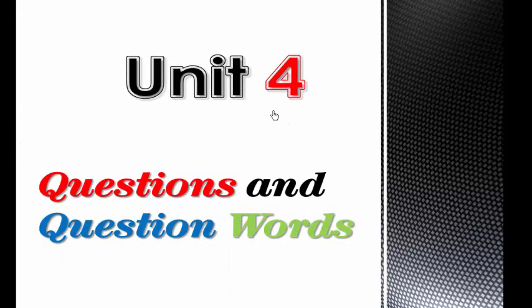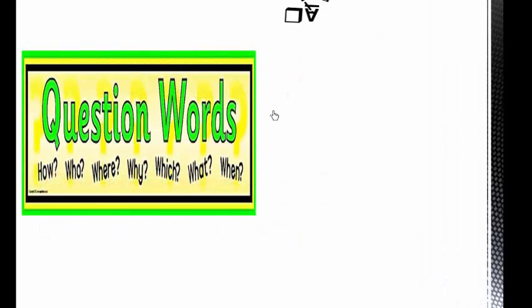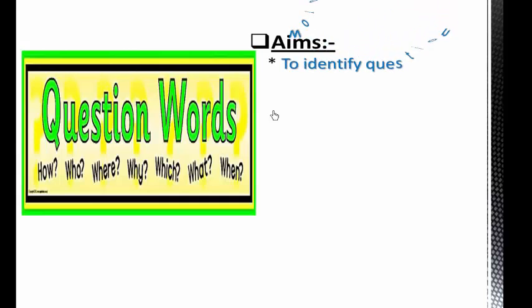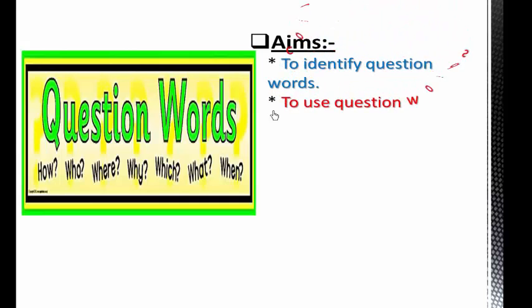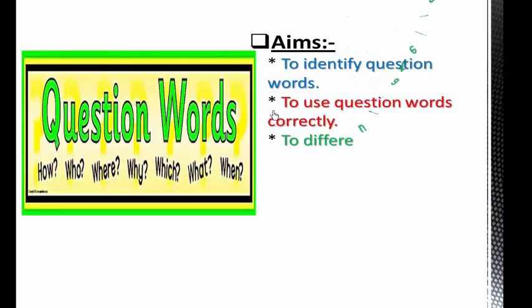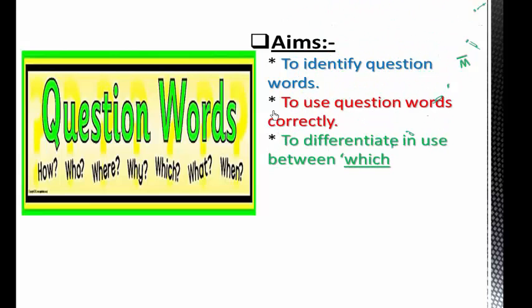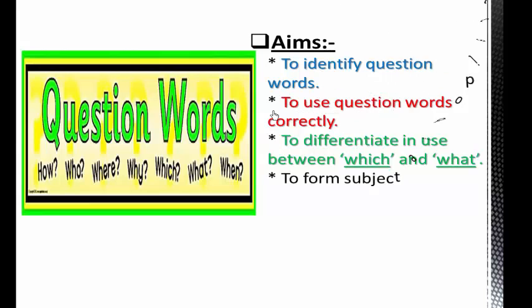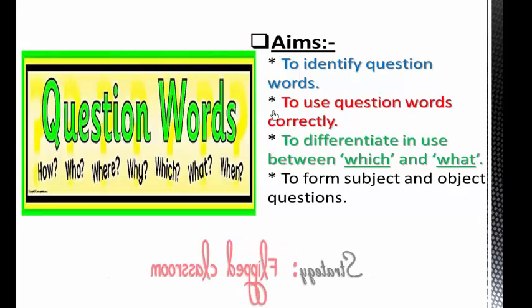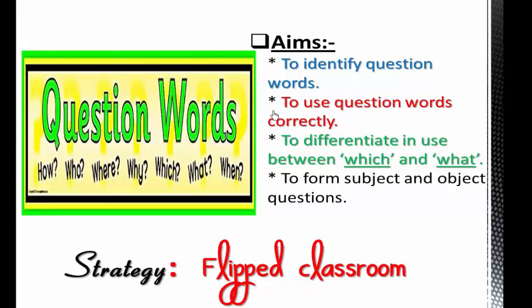Here is a lesson from Chapter 5, Unit 4, Questions and Question Words. Our aims today: to identify question words, to use question words correctly, to differentiate and use between which and what, to form subject and object questions. Our strategy today is flipped classroom.